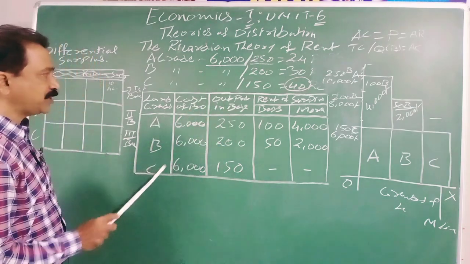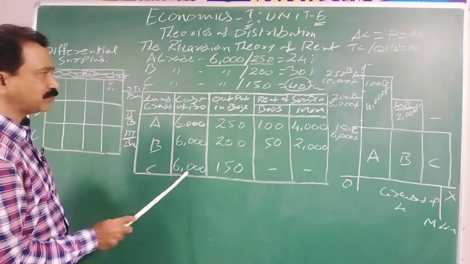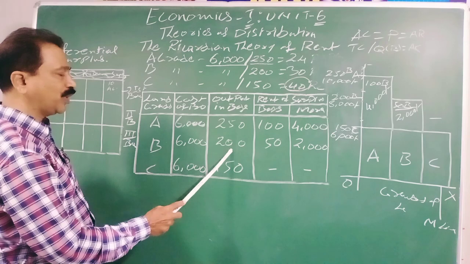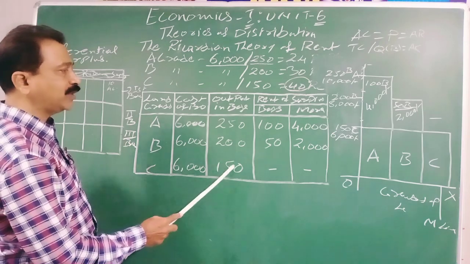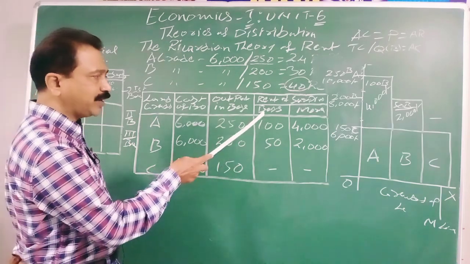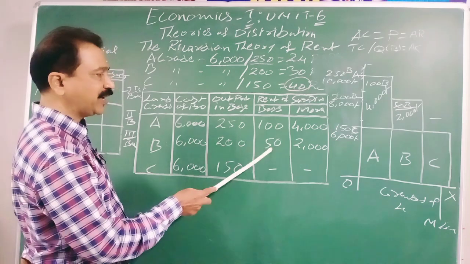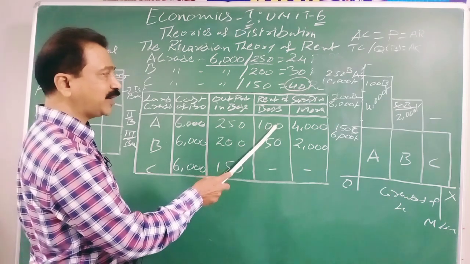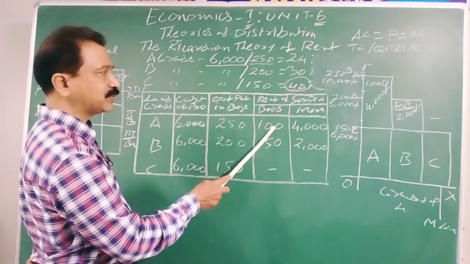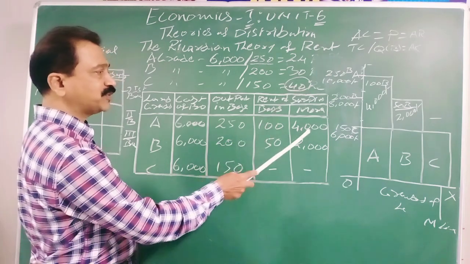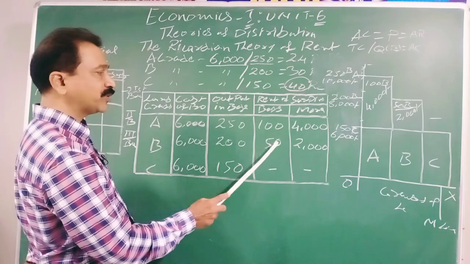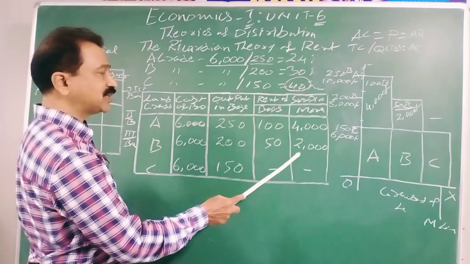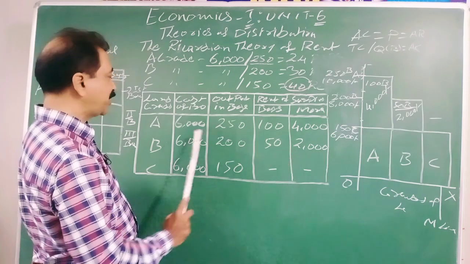Land grades A, B, C, cost same 6,000, output for A 250, for B grade 200, for C grade 150, differential surplus in physical quantities for B grade 50 bags, for A grade 100 bags. When you multiply this 100 with 40 rupees, in money terms the surplus of 4,000 is on A grade, 50 multiplied by 40 rupees, 2,000 rupees is the money surplus on B grade.